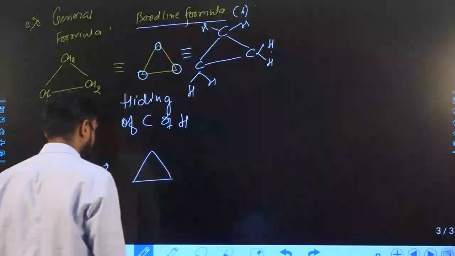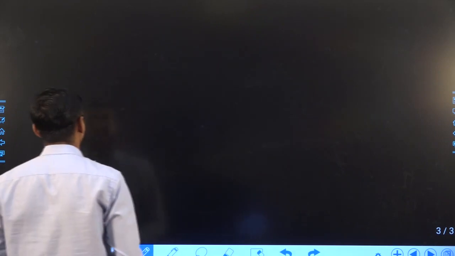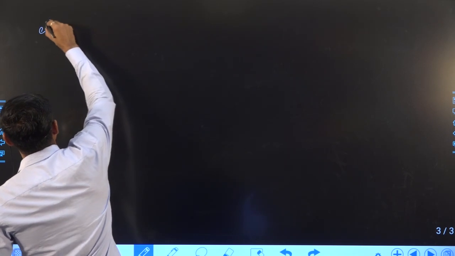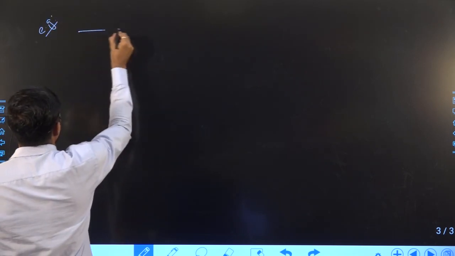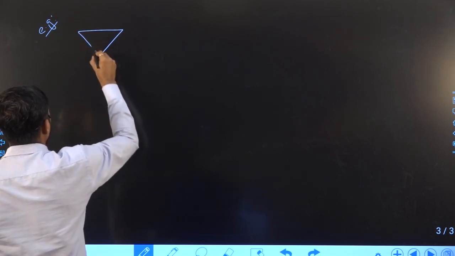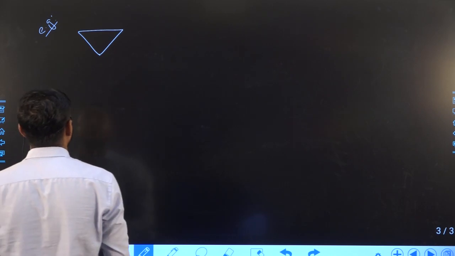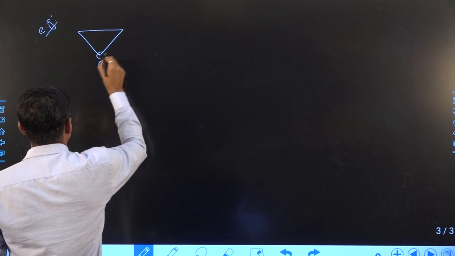Let's take one example. I take a three-member ring, in which all the ring atoms are carbon.